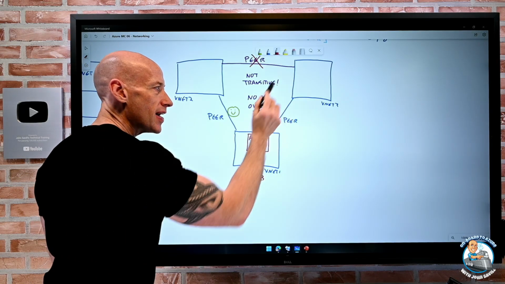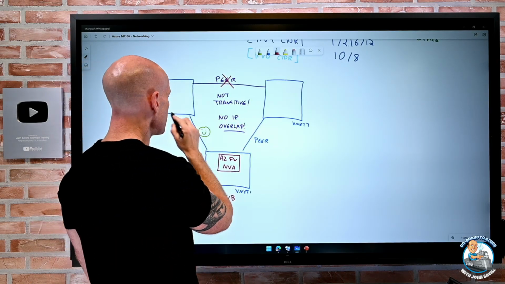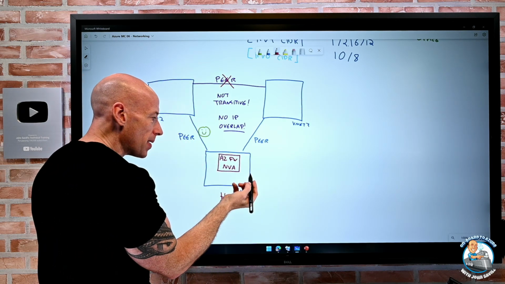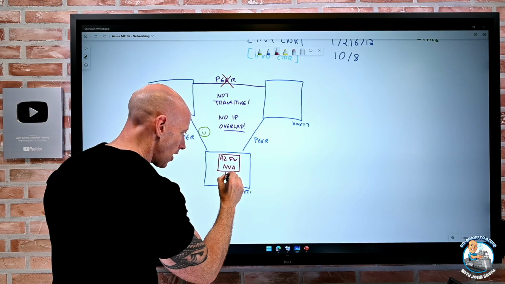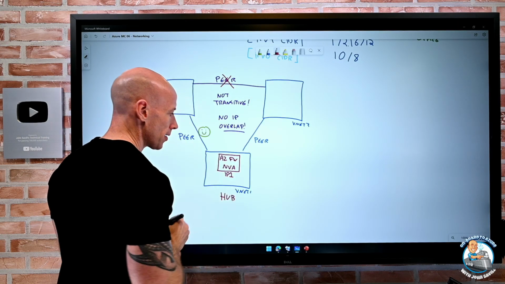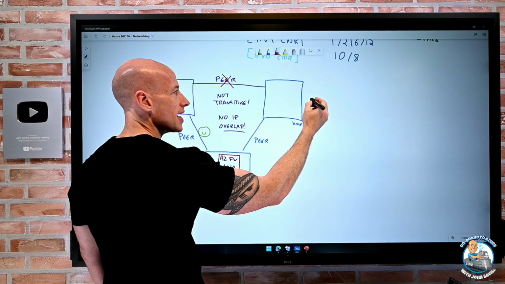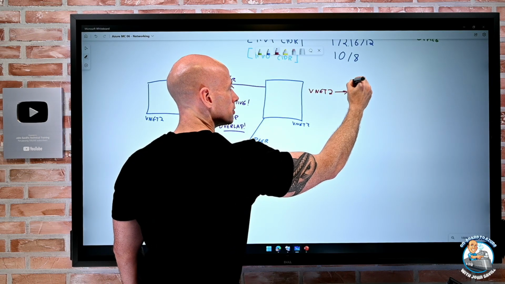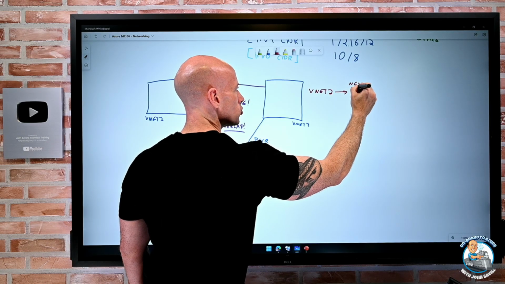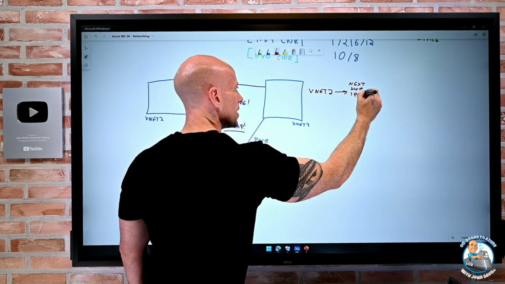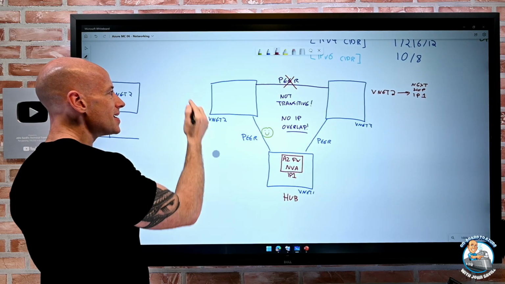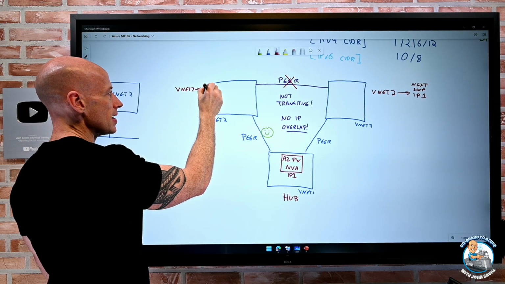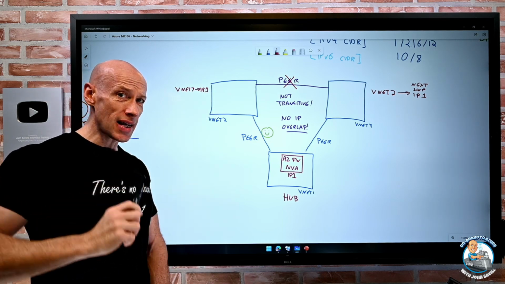But I still need to tell this VNet, hey, if you want to get to VNet 2, now this, whether it's a network virtual appliance or Azure Firewall, it's going to have an IP. So let's say this is IP 1. I need to tell this, hey, if you're trying to get to VNet 2, your next hop, so the place to send your packet, is IP1. And likewise, this one needs to say, hey, if you're trying to get to VNet 3, your next hop is IP1 as well.